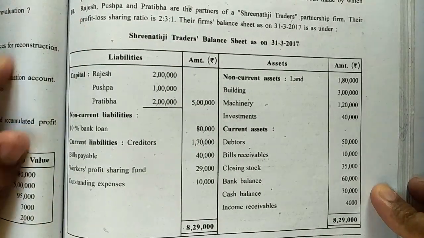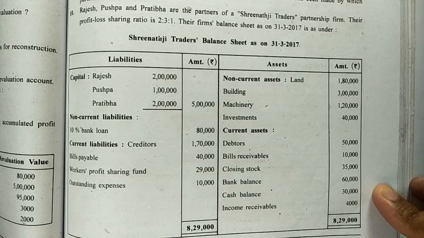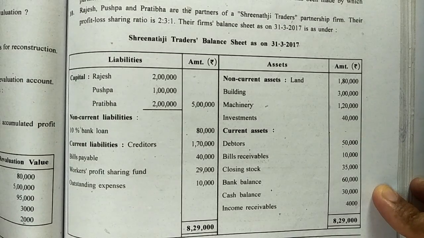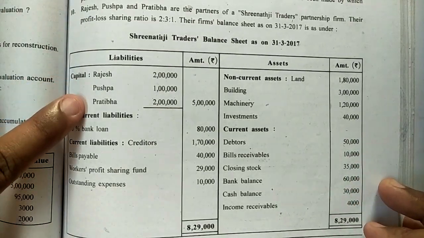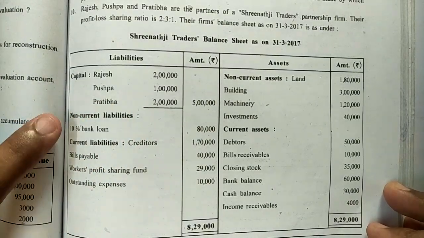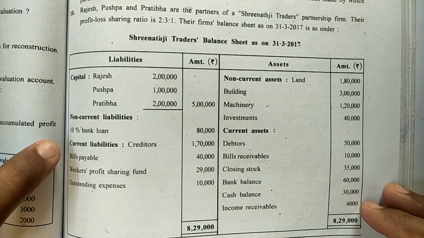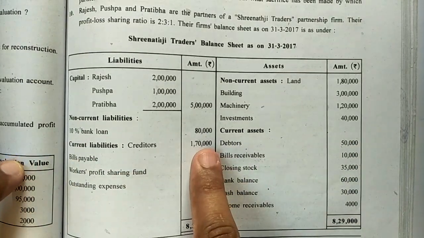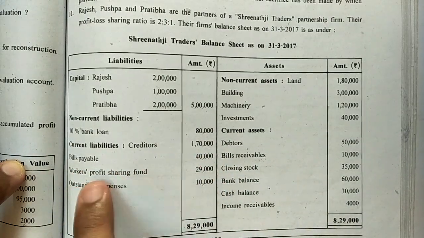Question number 10. Rajesh, Pushpa and Pratibha are partners of Srinathji Traders, a partnership firm. Their profit loss sharing ratio was 2:3:1 and the balance sheet of the firm was as on 31st March 17 given under, where capitals were Rajesh, Pushpa and Pratibha 2 lakh, 1 lakh, 2 lakh respectively. So total amount of capital comes to 5 lakh. Non-current liabilities were 10% bank loan which amounted to rupees 80,000. Current liabilities included creditors worth 1,70,000, bills payables worth rupees 40,000, workmen's profit sharing fund.